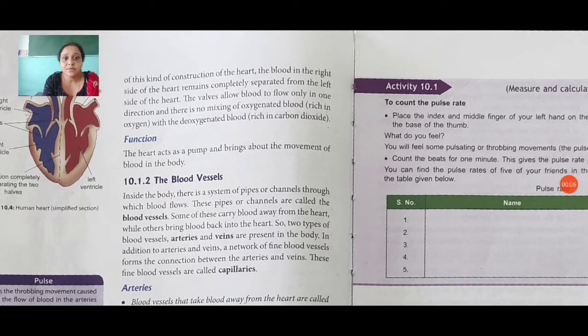Two types of blood vessels, arteries and veins, are present in the body. In addition to arteries and veins, a network of fine blood vessels forms the connection between the arteries and veins. These fine blood vessels are called capillaries.